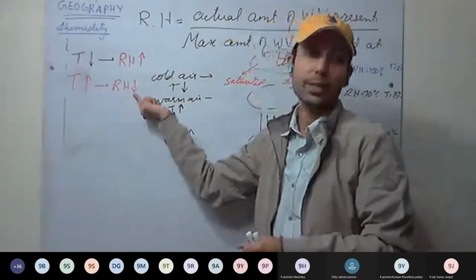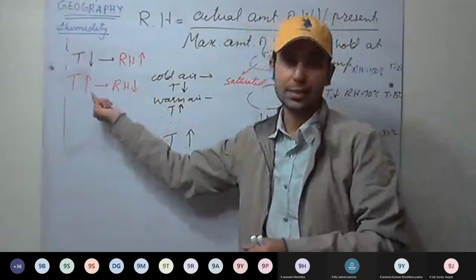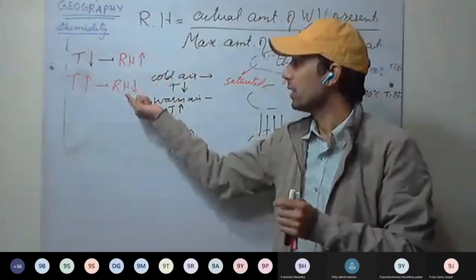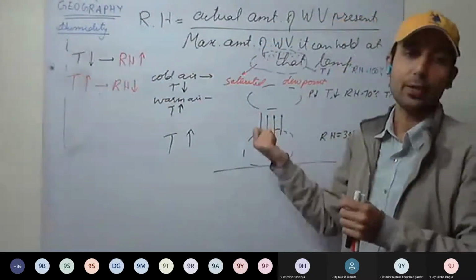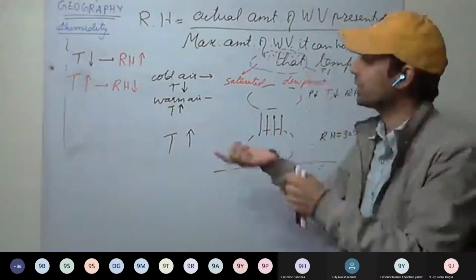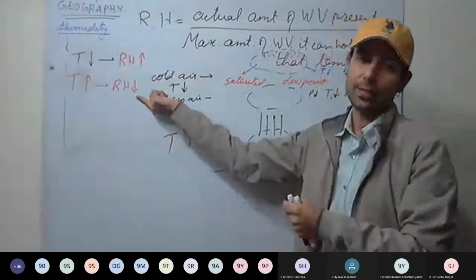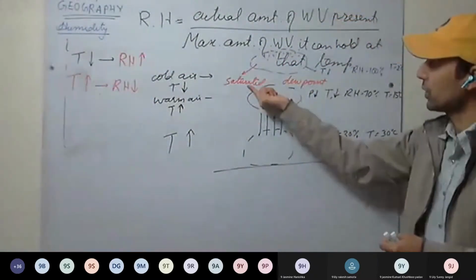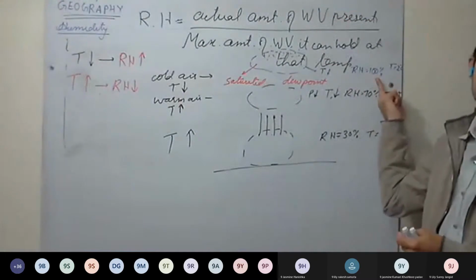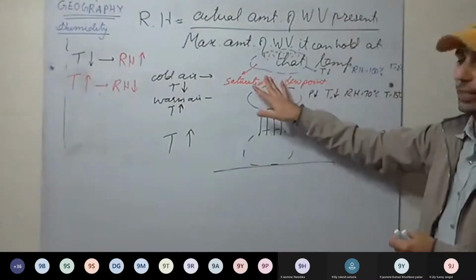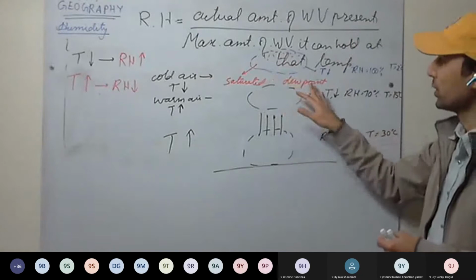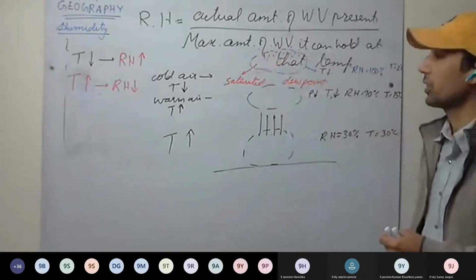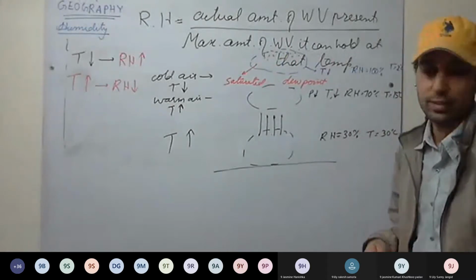As temperature increases, relative humidity decreases, because as air gets warmed, the maximum amount of water vapor it can hold also increases. Then we discussed saturation when relative humidity becomes 100%, and now it is going to rain. Clouds are formed, dew point is reached, further cooling leads to formation of clouds, and later we can have rain. Understood this much?